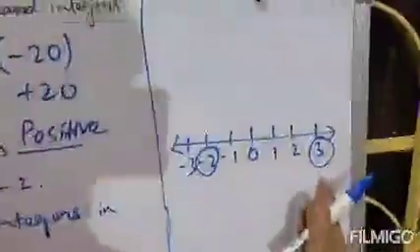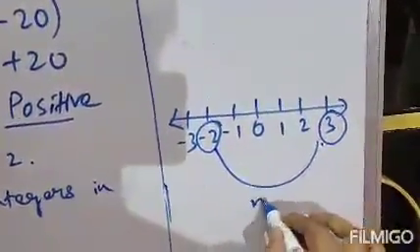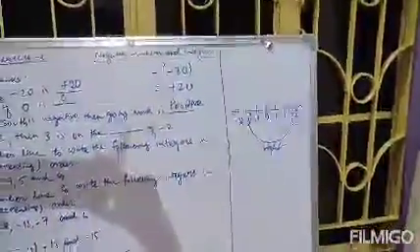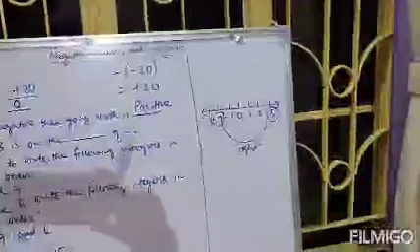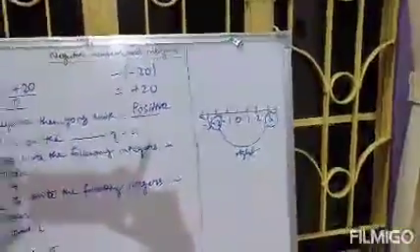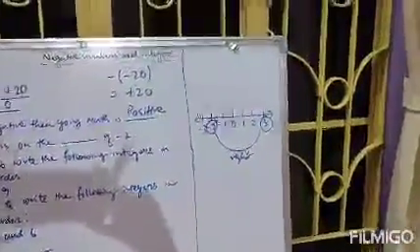So 3 is on the right of minus 2. Clear? This is the right position. 3 is on the right of minus 2, because if you clearly see the number line, you can easily identify that 3 is obviously greater than minus 2, because 3 is a positive integer and minus 2 is a negative integer.